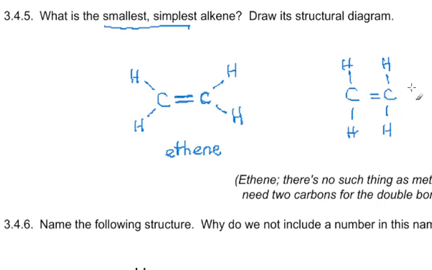So this is okay, and this one is definitely preferable. That's the simplest alkene. You can have a single carbon alkane because those don't need to have any double or triple bonds between carbons. There you can just have a single carbon and then put hydrogen around it. But for alkenes and alkynes, you need a minimum of 2 carbons so that you can make those double and triple bonds.